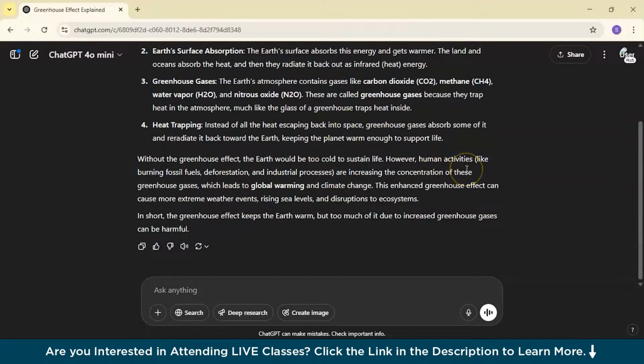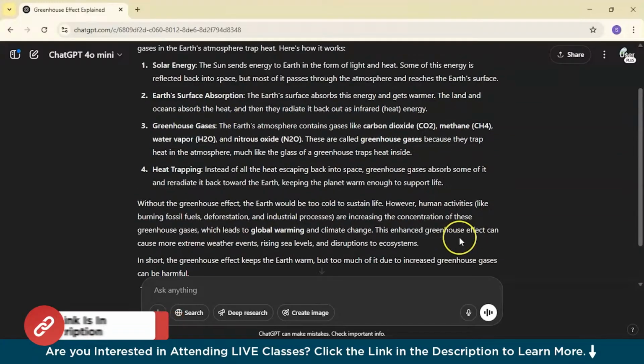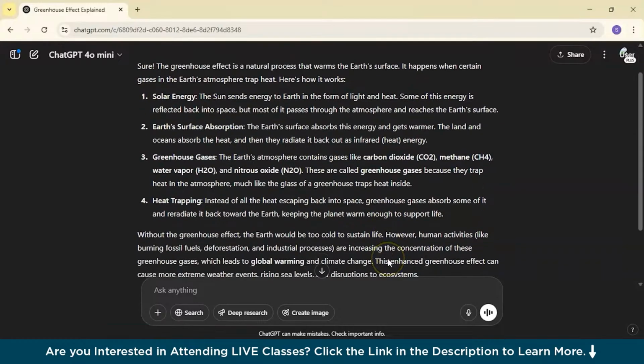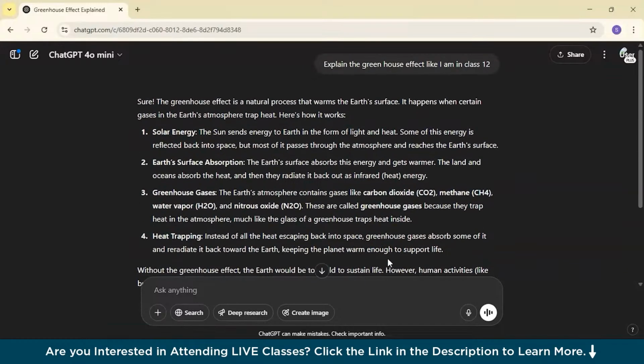However, human activities like burning fossil fuels, deforestation and industrial processes. So you can basically think it has given everything in a nutshell, and if you just understand this, you have a clear vision of what the greenhouse effect is. So the first point we can see over here is that it is like your own tutor. For the first point, we have just gone to ChatGPT, that is found at chat.openai.com.